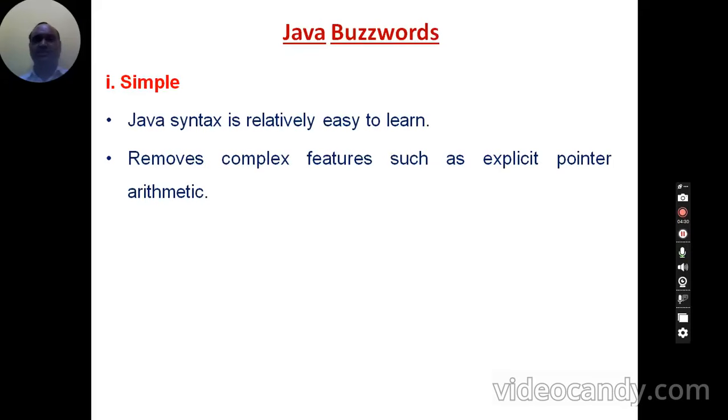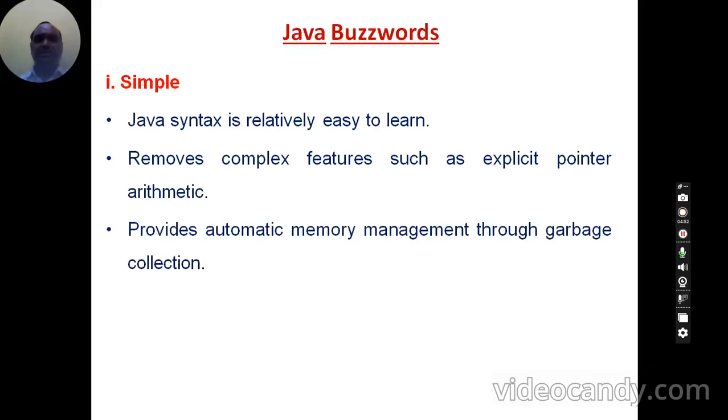Since they are complex and have certain security issues, the concept of pointers has been completely eliminated in Java, making Java simpler by eliminating the complex concepts that are there in C and C++. And in Java we have an automatic memory management technique.